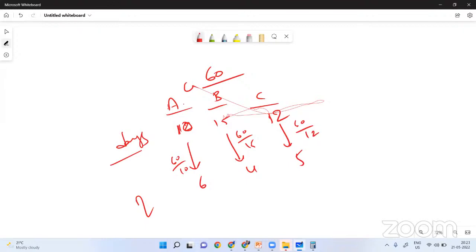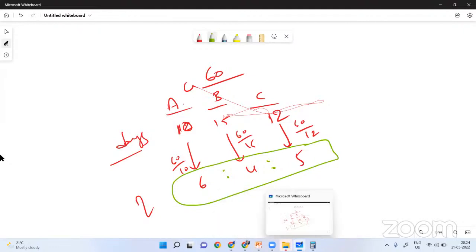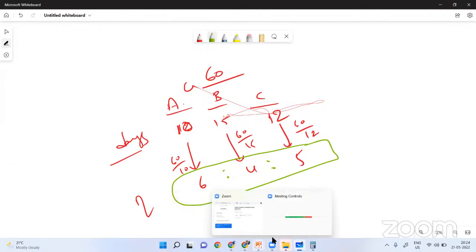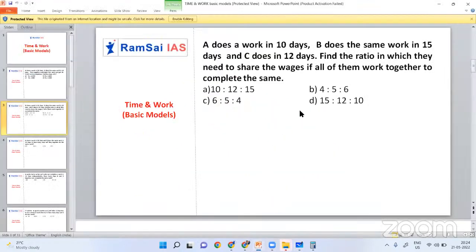So we have to divide the amount based on their efficiency, based on their per day work. So we have to distribute the share in 6 is to 4 is to 5 ratio. It's very simple here. The same question we did previously, the same here we are doing. So the answer must be 6 is to 4 is to 5.